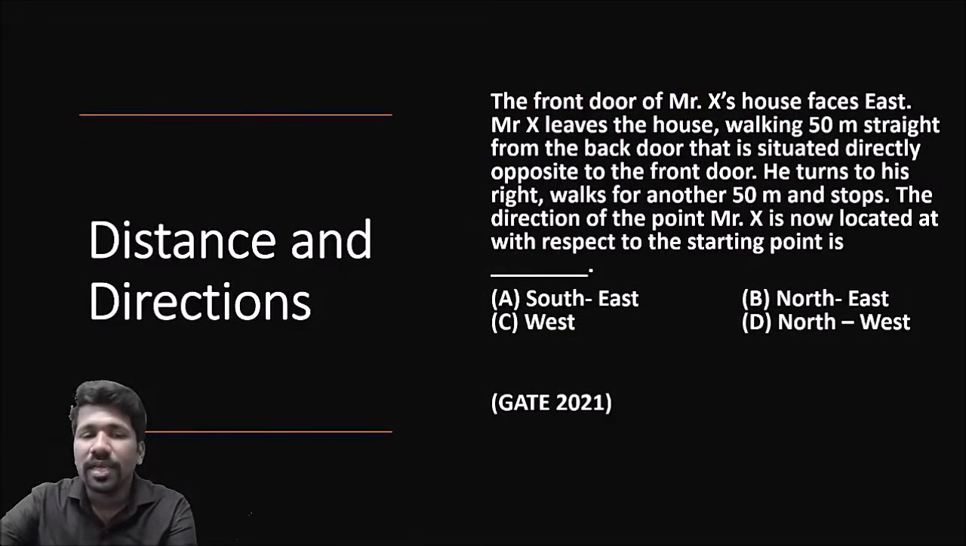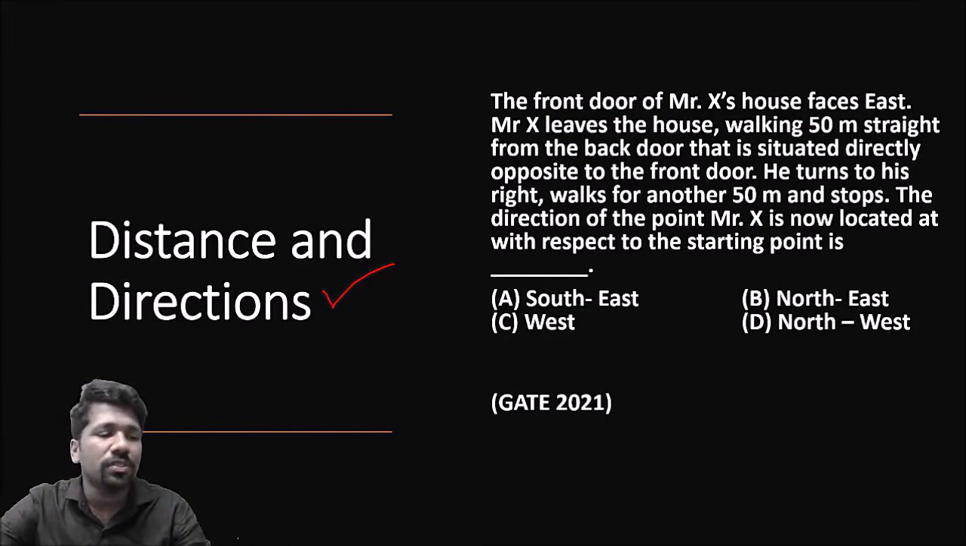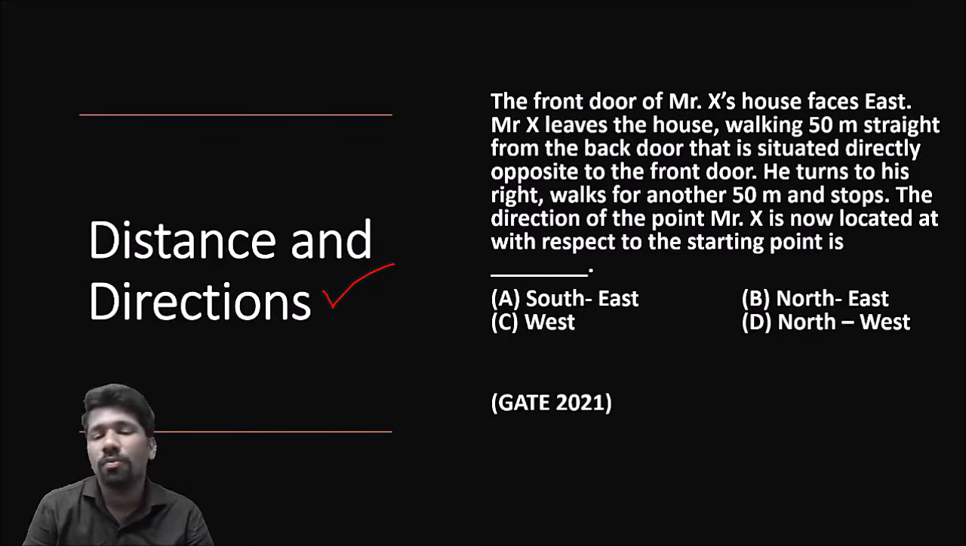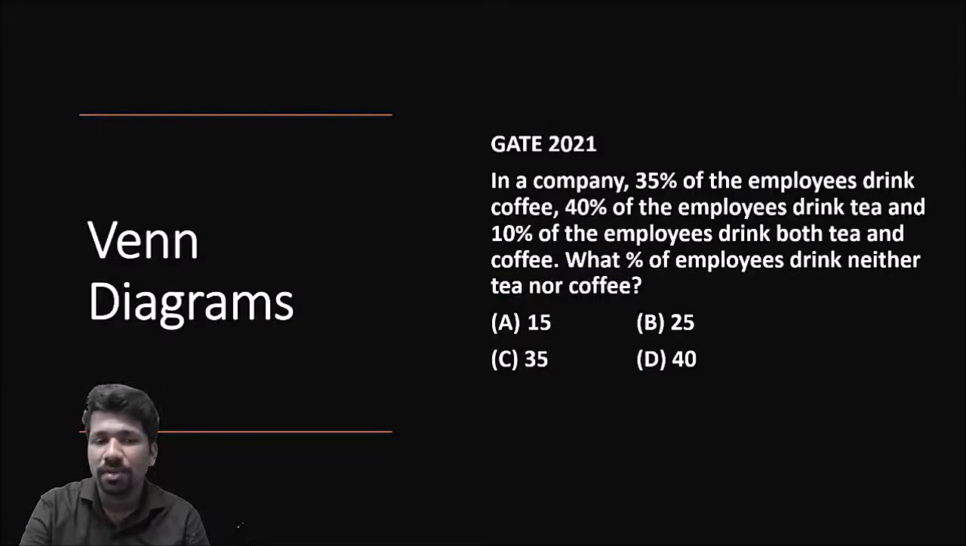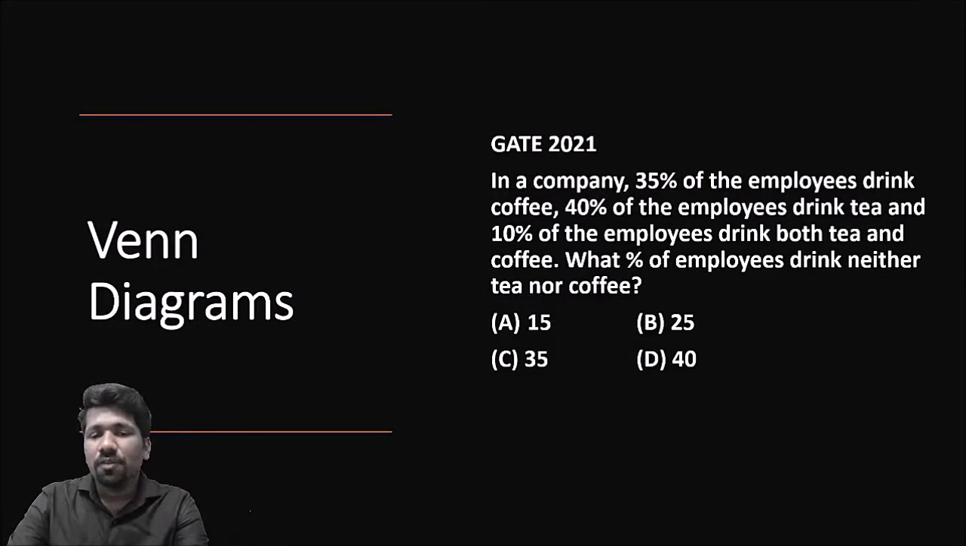Then its extension, distance and direction. This is also like a reasoning topic, but some or many of the questions in the GATE exam required you to use formulas or the Pythagoras theorem and other areas. That is why we will be discussing it after the geometry areas. Pythagoras theorem, Pythagorean triplets, etc. are very important. Next, we will be having a discussion on data interpretation.